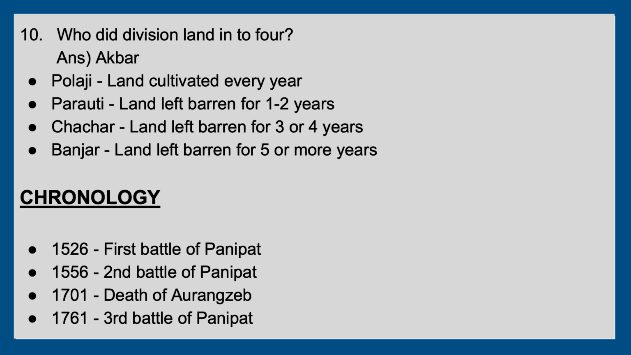The 10th question is, who did the division of land into 4? It was Akbar who did the land division into 4, which is Polaj, the land cultivated every year. Then Parauti, that's the land left fallow for 1 to 2 years. Then Chachar, which is the land left fallow for 3 or 4 years. Then Banjar, which is the land left fallow for 5 or more years.